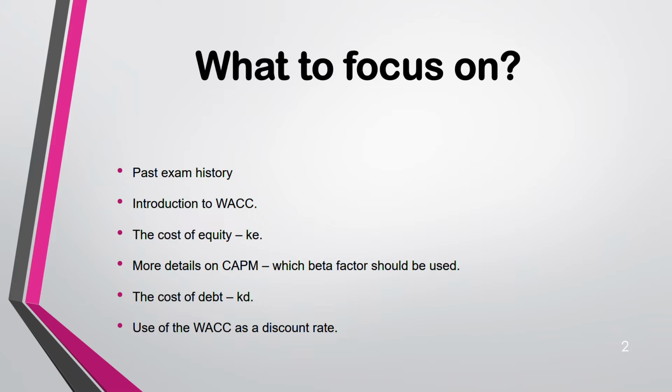Either it will come in net present value, it definitely will come in net present value if a question is asked, or you might get it in acquisition and merger as a valuation of a company, or it can come under reconstruction, where you again have to find the value of the company after reconstruction, right? So WACC you cannot skip. But the principle, the way you calculate WACC is the same. Once you know it, you just have to use it as a discount rate in all the other areas. That's it. It's not going to differ. Whether you use it for investment appraisal or acquisition and merger, or reconstruction, the way you calculate WACC is not going to differ.